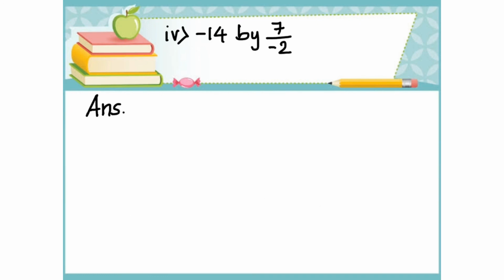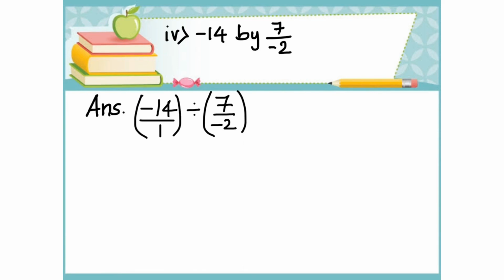Next question. Divide minus 14 by 7 by minus 2. Answer: minus 14 divided by 7 by minus 2. In minus 14, we will take the denominator as 1. Now let's divide.